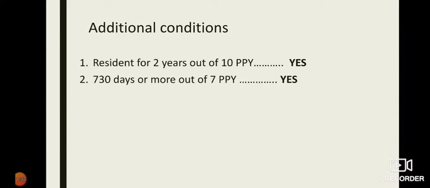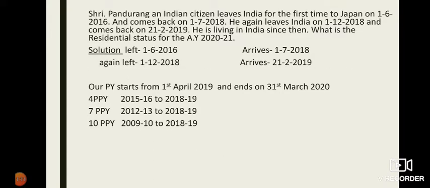Second, 730 days or more out of 7 preceding previous years. Was he there in India for 730 days or more in 7 preceding previous years? Just check here. 7 preceding previous years start from when? 2012-13 to 2018-19. And he left when? In the year 2016. Which means in 2012-13, 13-14, 14-15, 15-16, all 365 days in a year for 4 years he was there in India.